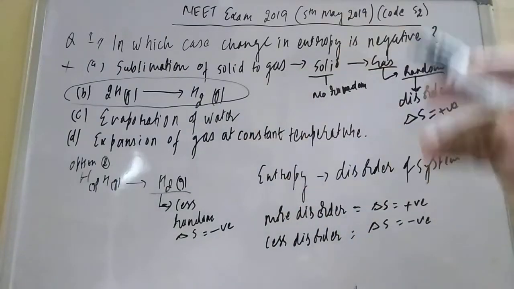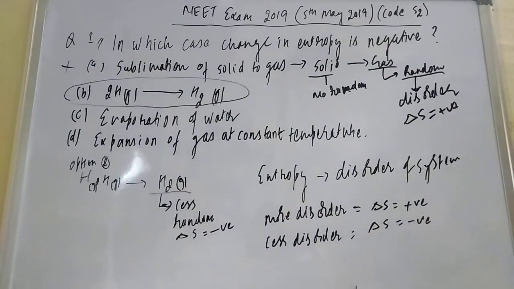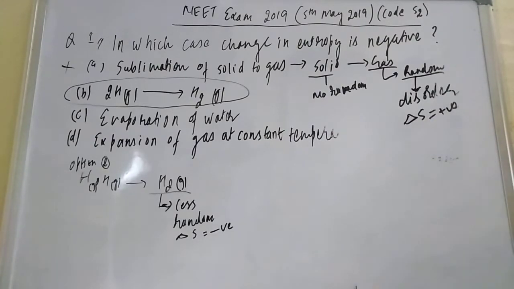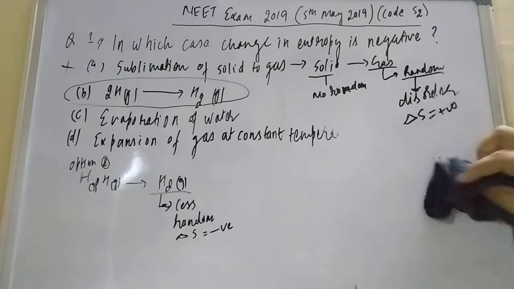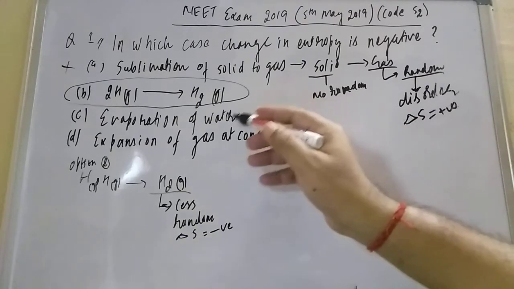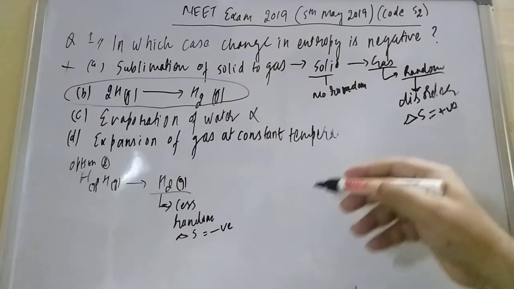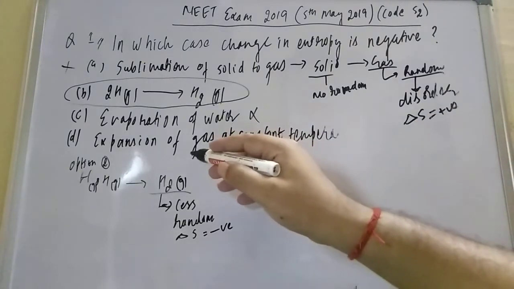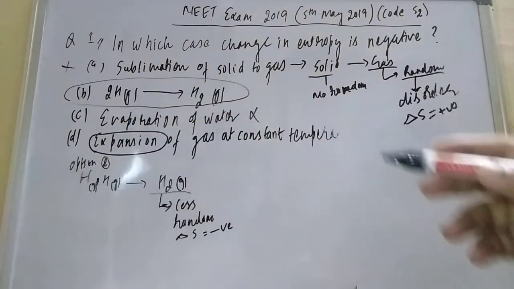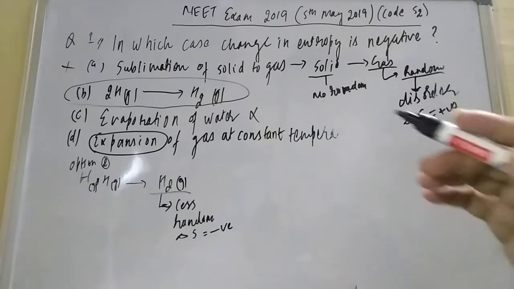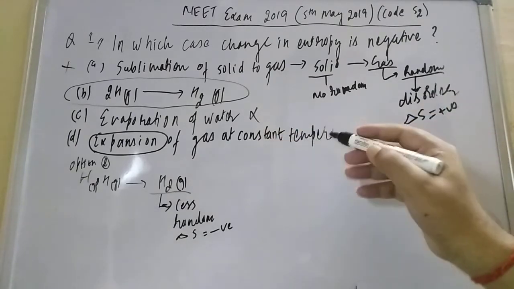Now, sir, evaporation of water. When you talk about evaporation of water, it is converting from the liquid state into the gaseous phase. In the gaseous phase the attractive forces are less, so randomness will be more. So this is also not possible. Expansion of gas at constant temperature: if the gas expands, the randomness will increase. Randomness means disorder will increase, which means entropy also increases.